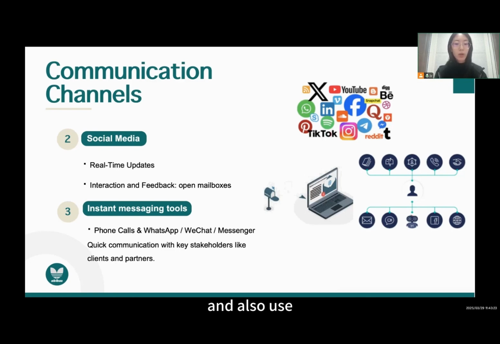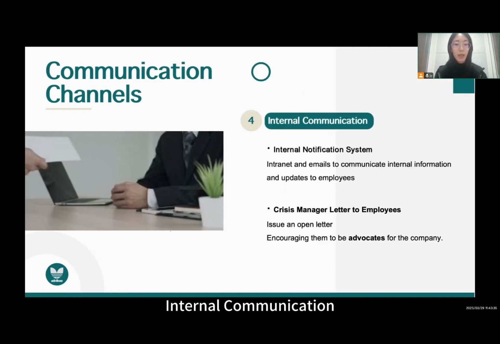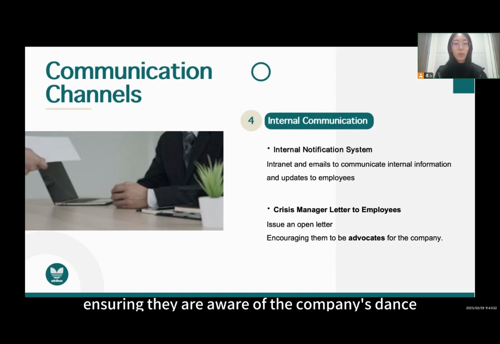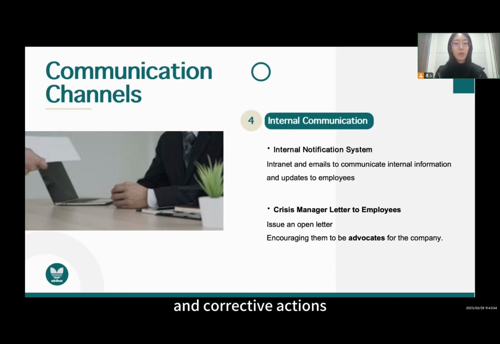And also use phone calls and instant messaging tools for quick communication with key stakeholders like clients and partners. Internal communication. We will use the company intranet and emails to communicate internal information and updates to our employees, ensuring they are aware of the company's stance and corrective actions.